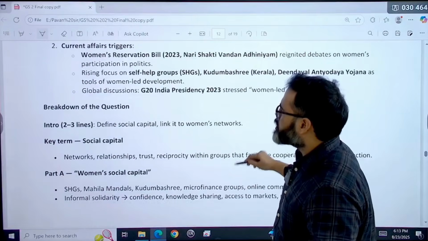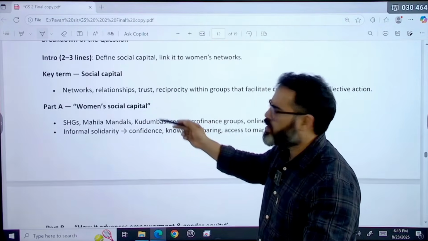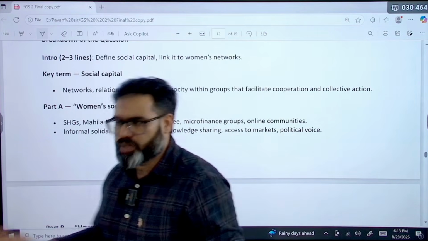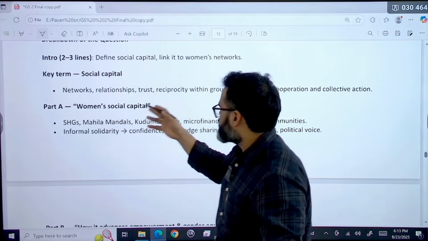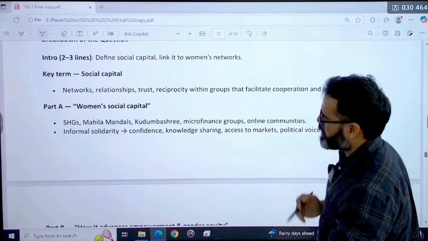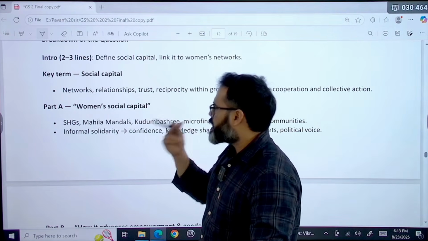So again, what is the term social capital? Social capital means network, relationship, because in today's time, the network you have is also one of the net worth you are having. So network, relationship, trust, reciprocity within groups that facilitate cooperation and collective action. So what will women's social capital be?